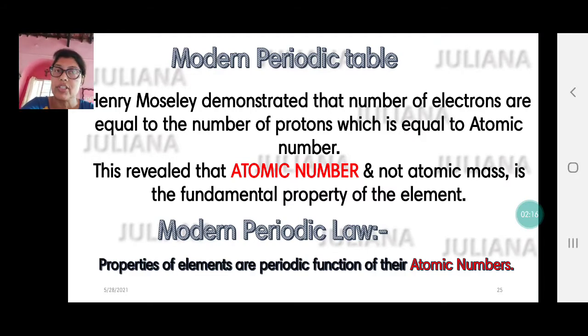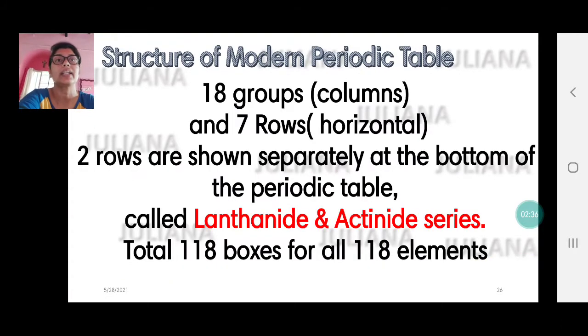So for true or false, you have to be a little alert. When you say modern, it is atomic number. When you say Mendeleev's, it becomes atomic mass. So henceforth atomic number will be the main characteristic feature on which all classifications will be based. Properties of elements are periodic function of their atomic number.